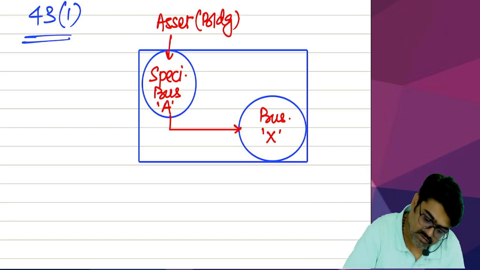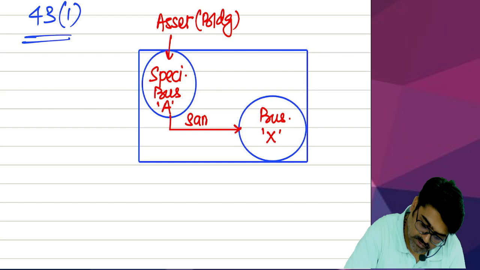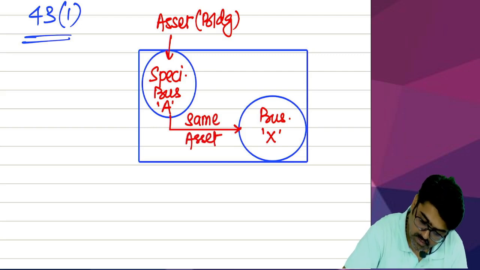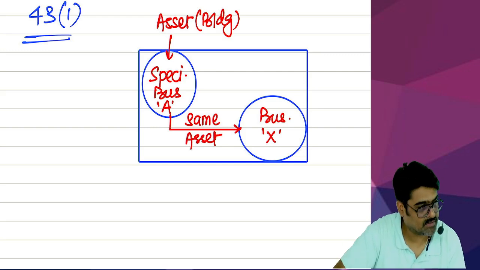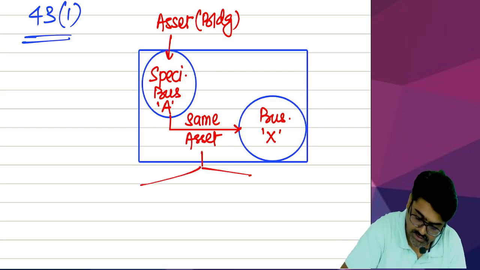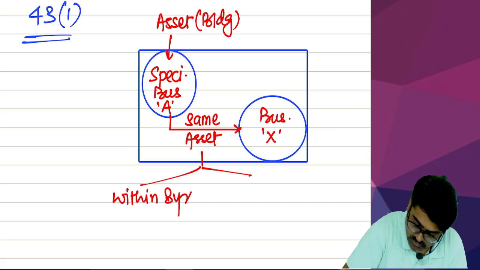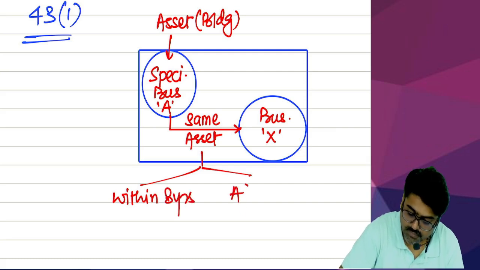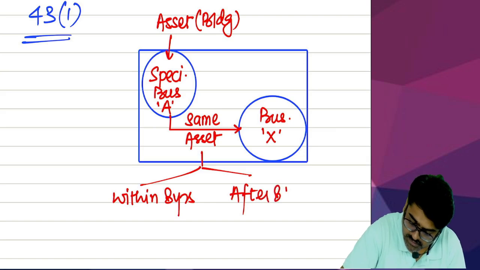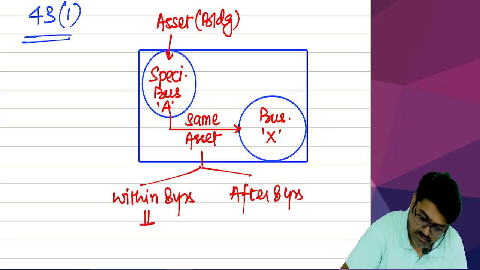The same asset can be used within 8 years or after 8 years. Come on, within 8 years.